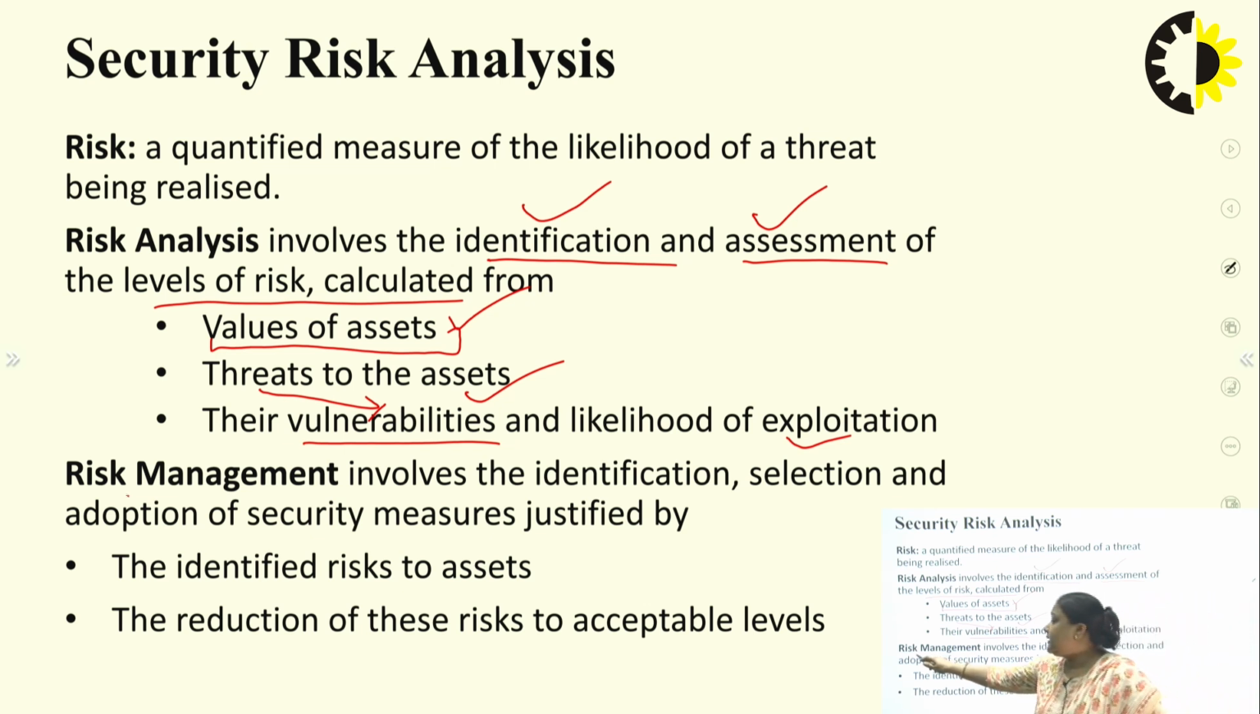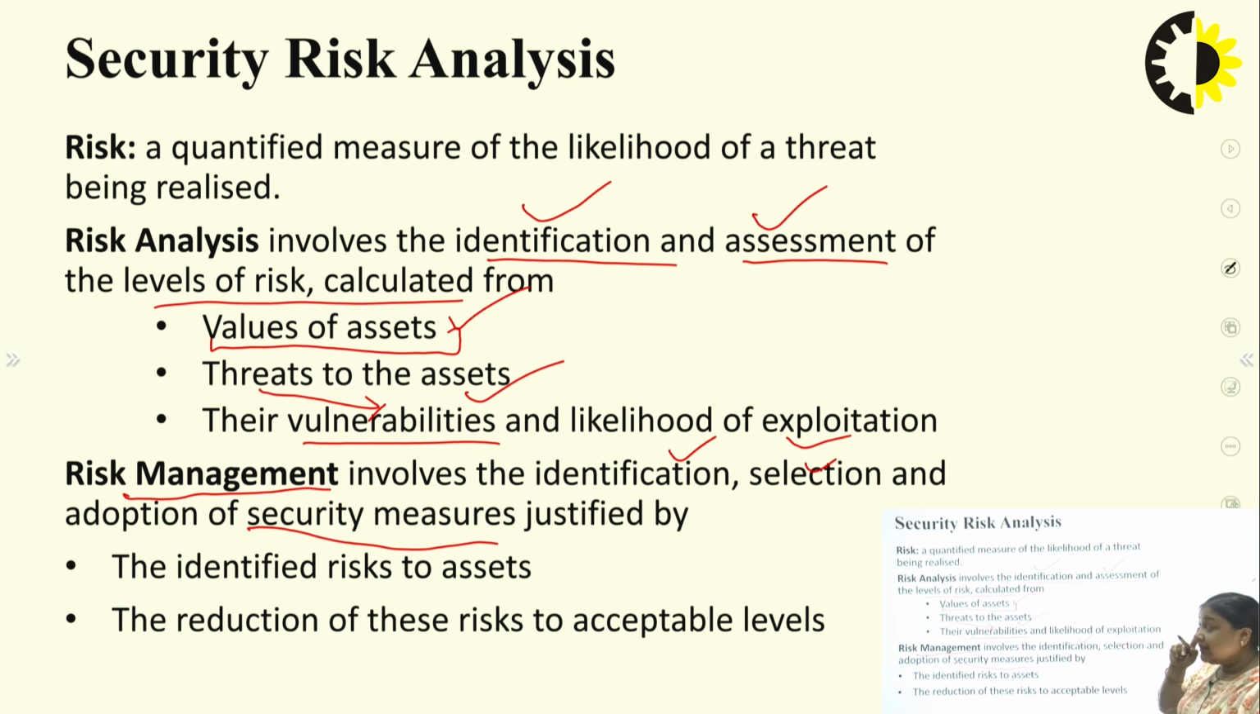Next is risk management. Risk management involves the identification, selection and adoption of security measures. That is, it involves identifying and selecting what type of security measures can be taken to avoid these types of risk. So the identified risks to the assets, and what measures should be taken for the reduction of these risks to acceptable levels.